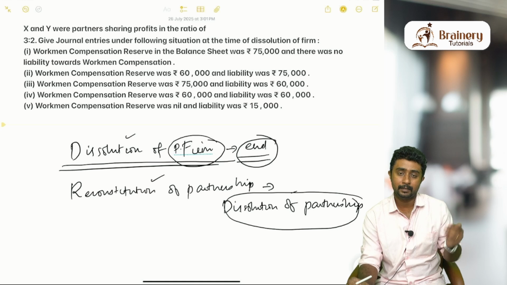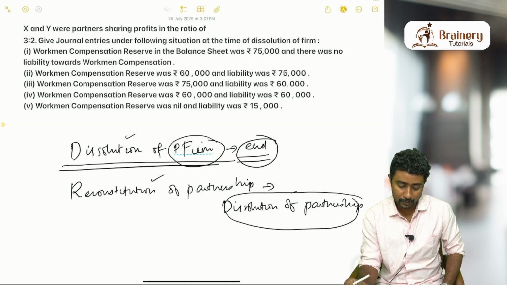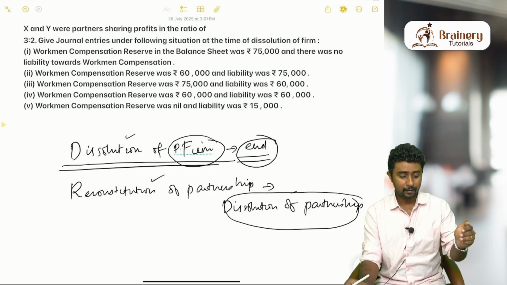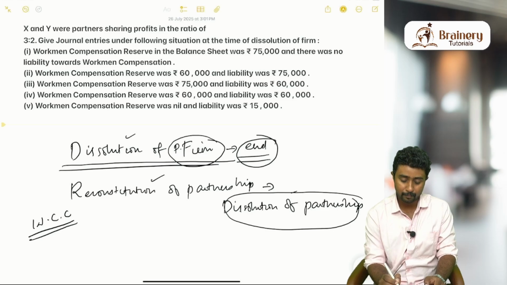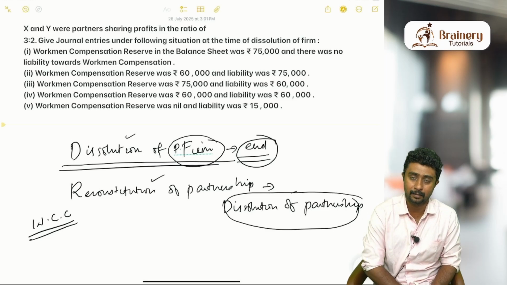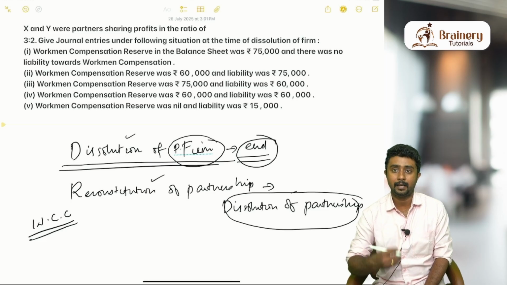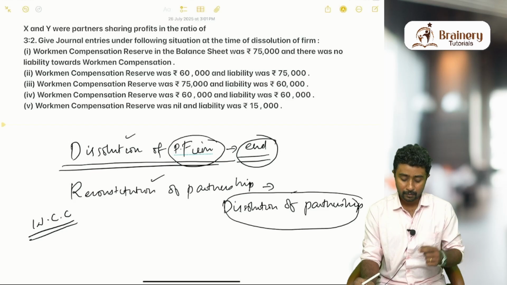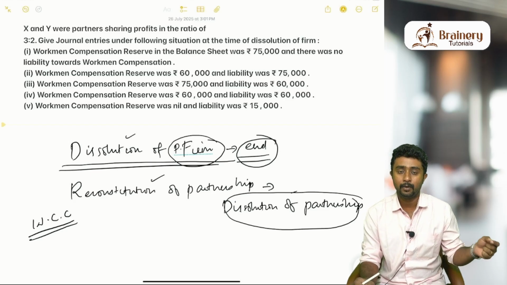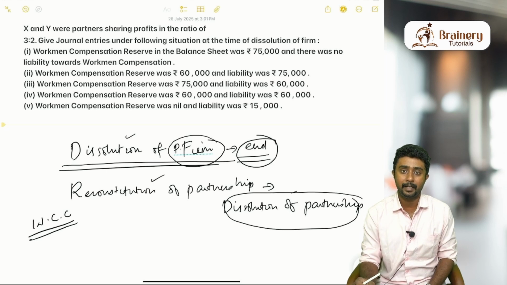Just take the example of change in profit sharing ratio, and how workman compensation reserve is handled. There will be an amount called workman compensation claim. Workman compensation reserve is a reserve kept to pay compensation to the workers. If any compensation comes up, the amount that we have to pay is called workman compensation claim. That amount will be transferred from workman compensation reserve to workman compensation claim account. If any amount is still remaining in workman compensation reserve, it will be shared among the partners.